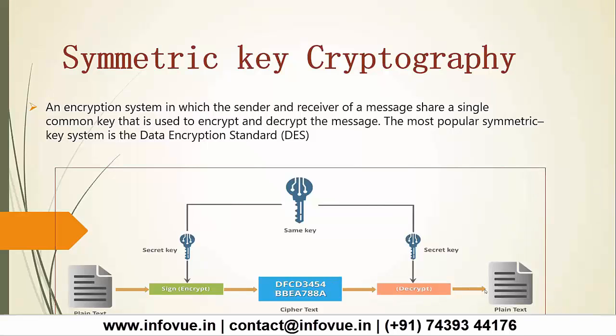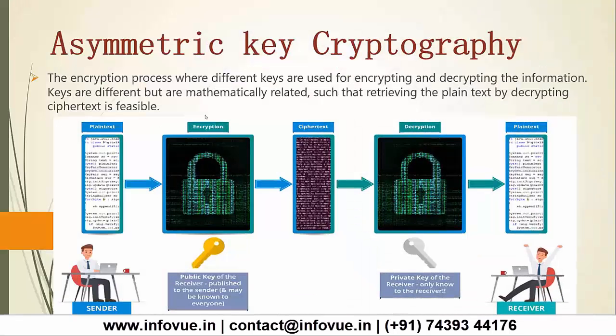So next we'll be moving to asymmetric key cryptography, the process where different keys are used for encrypting and decrypting the information. The keys are different but are mathematically related, such that retrieving the plain text by decrypting the ciphertext is feasible. So here we can see that plain text is converted into ciphertext by using a public key, whereas that ciphertext is converted into plain text by using a private key. So these two keys are different, but they are mathematically related.